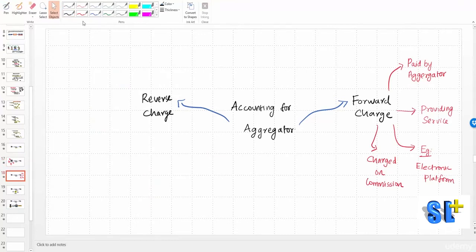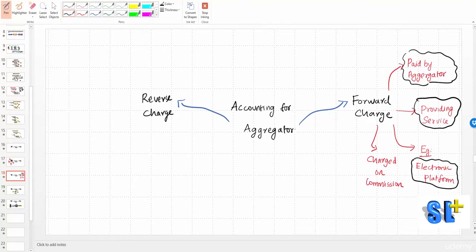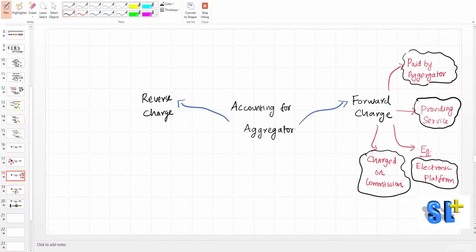When we say forward charge, it is the GST which should be paid by the aggregator, because this aggregator is providing service. So for that service he is going to charge some fee. On that fee this GST should be paid. What is the service they are providing? They are basically providing an electronic platform. So for that they will be charging a commission. On that commission GST will be levied. Okay, so this is about the reverse charge and forward charge.